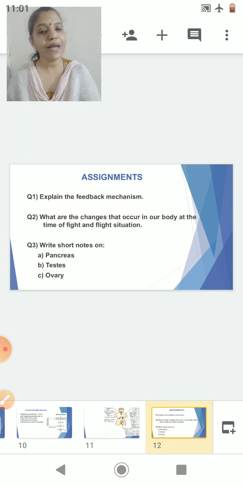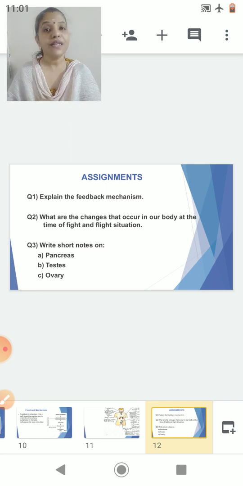Write short notes on the pancreas, testes and ovaries. There you will write about the location, the hormones secreted, and disorders related to them, if any. Okay, that's all for today.